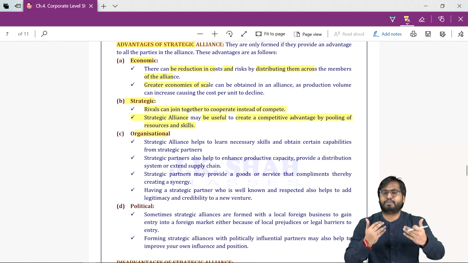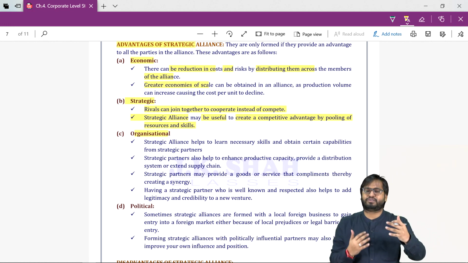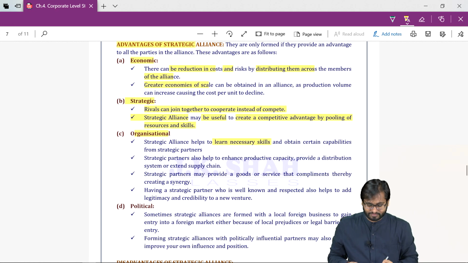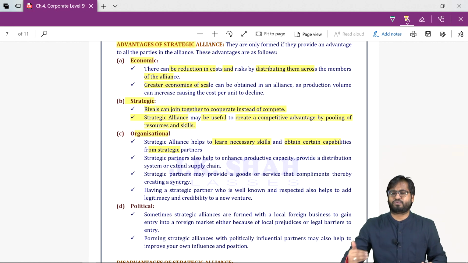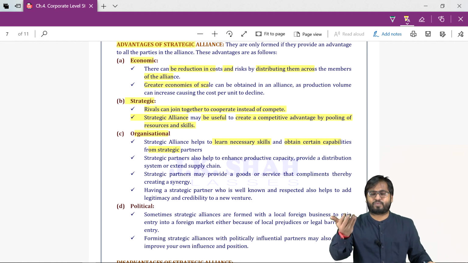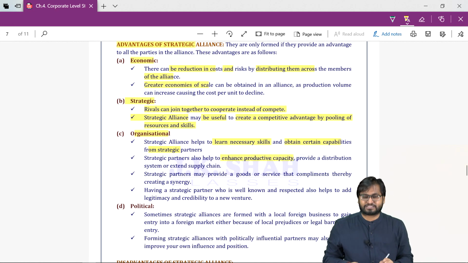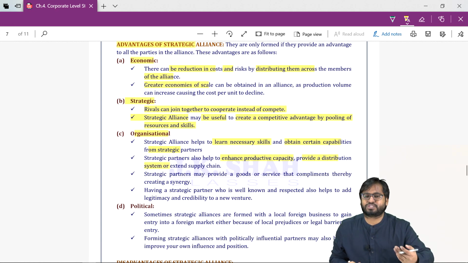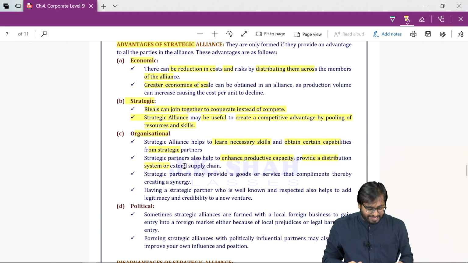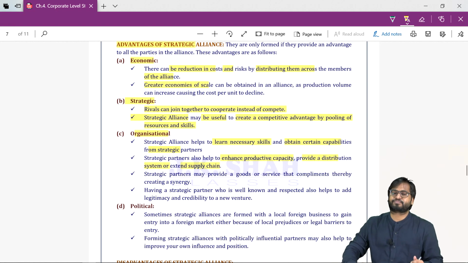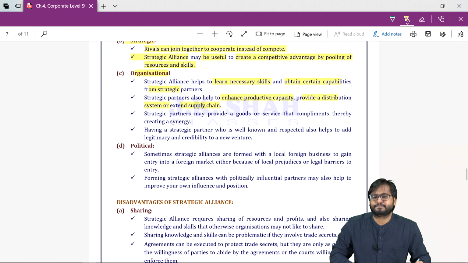Organizational, we'll be able to learn necessary skills from each other and we will obtain capabilities. As I go on learning from you, I'll acquire capabilities from you, you acquire capabilities from me. It will enhance our capacity. It will help us get a good distribution system. We will be able to manage our supply chain.